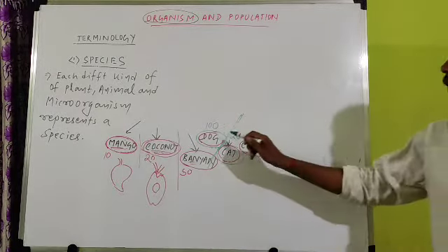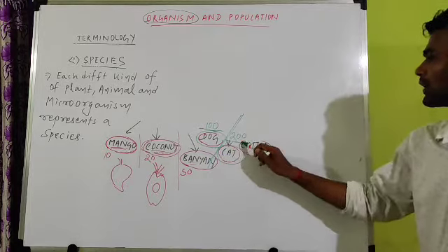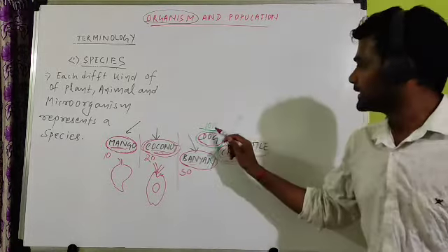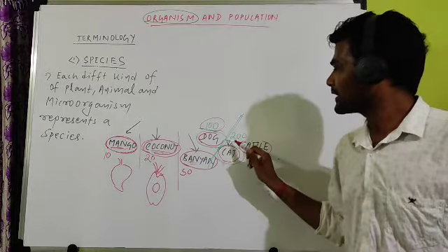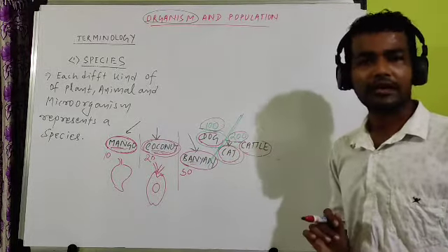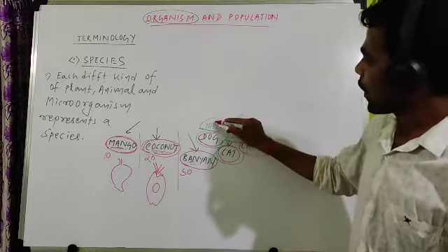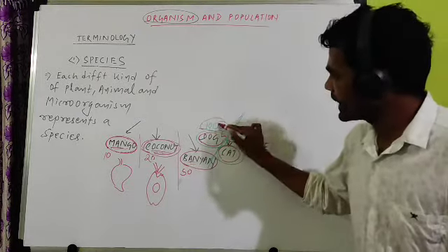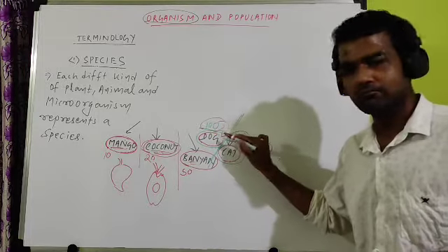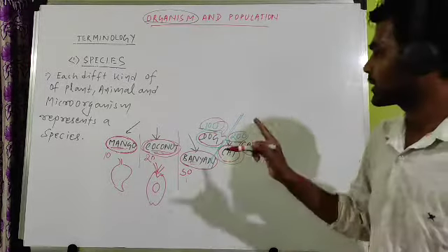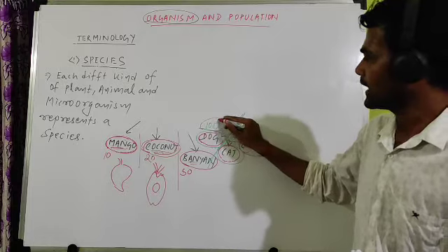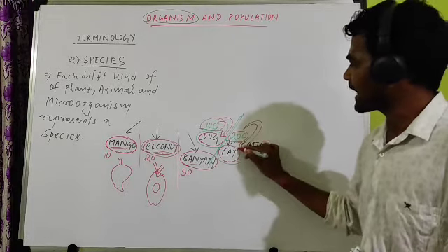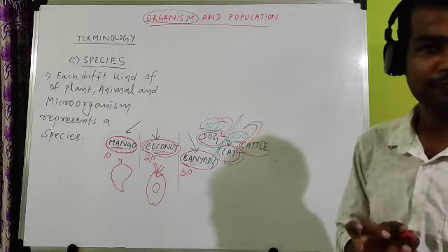So the dog group is 100, the cat group is 200, and these 100 dogs represent which species? These 100 dogs represent only dog. They never indicate the cat species.